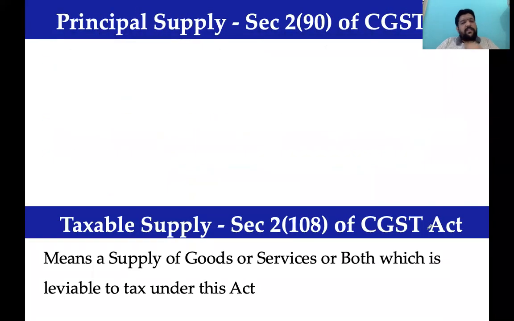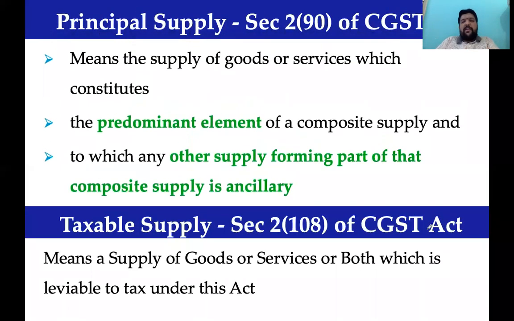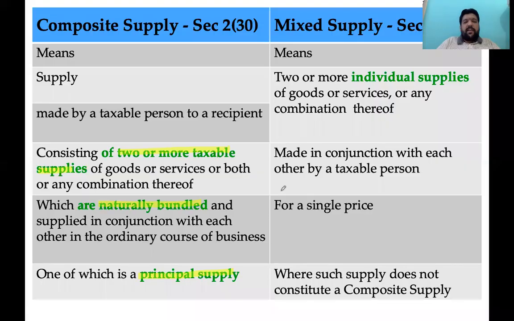Only for that purpose we read: principal supply means supply of goods or services which constitutes the predominant element of a composite supply. What is main? Predominant element. Look at the wordings, that will give you a lot of ideas. Other supply forming part of composite supply is ancillary. The rest all is ancillary, but there is a predominant element. I'll give you one more example, maybe that gives you a better understanding.